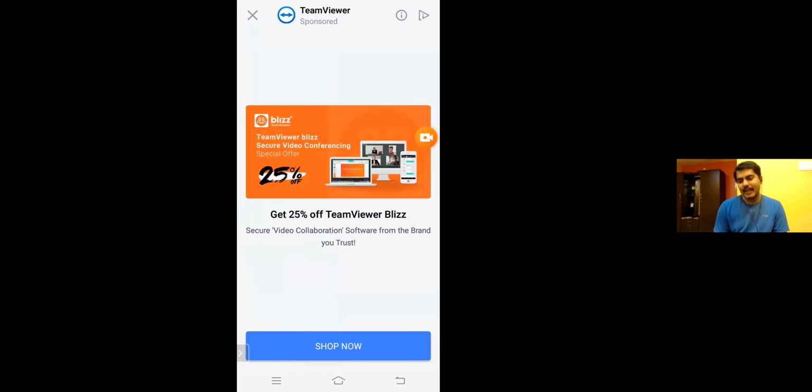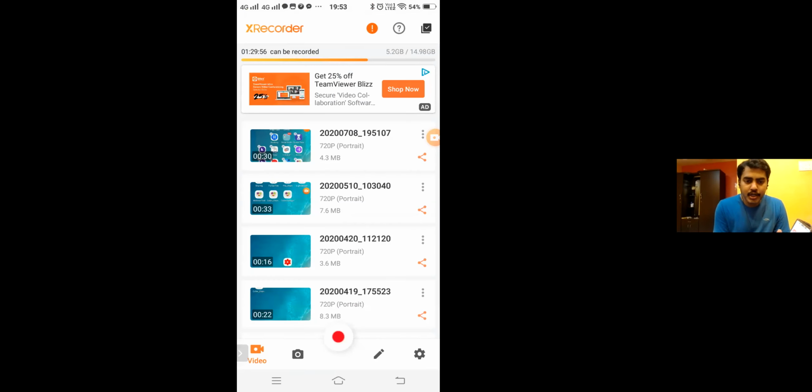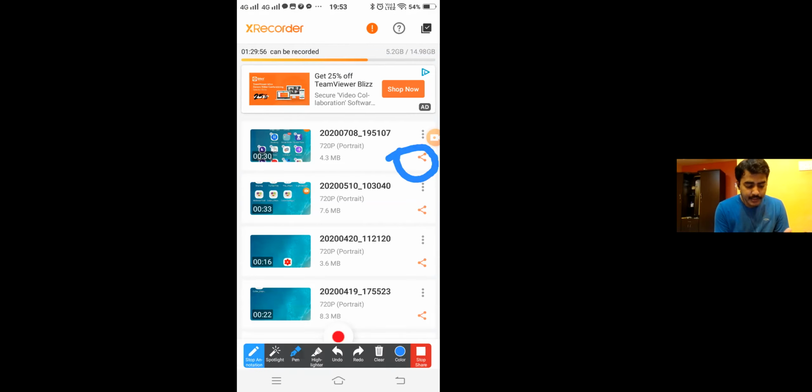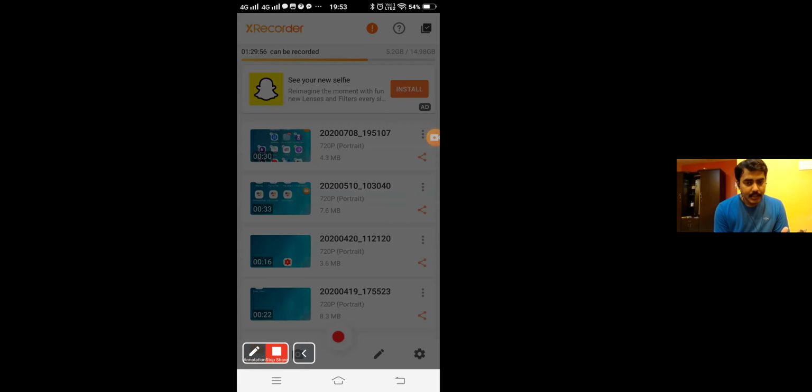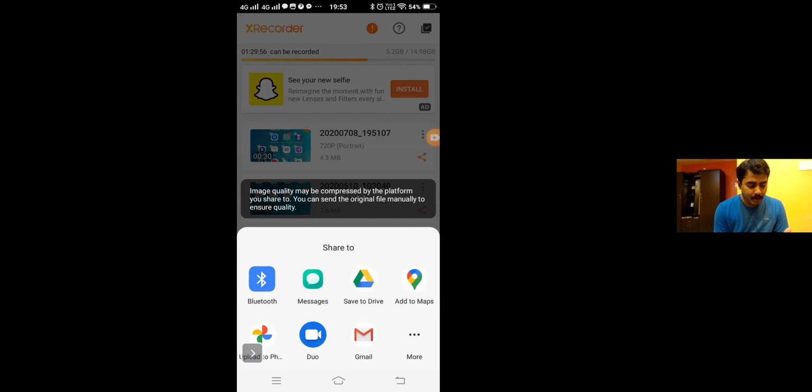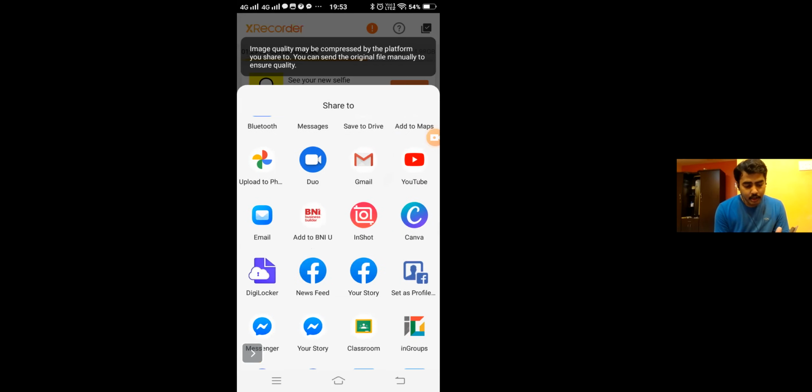Once you have done this, if you want, you can go to InShot, add some editing, add some mashups or whatever you want, and then you can push it to YouTube. How you can do that is, here you have the option known as share. This button. Click on the share button, and it will show up a lot of options. Click on YouTube.